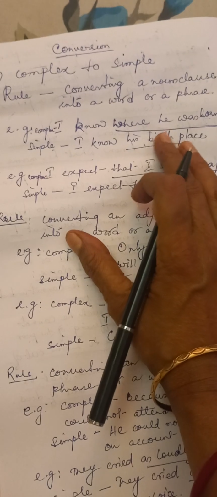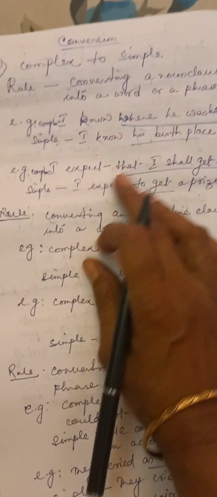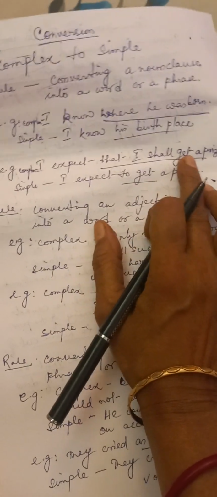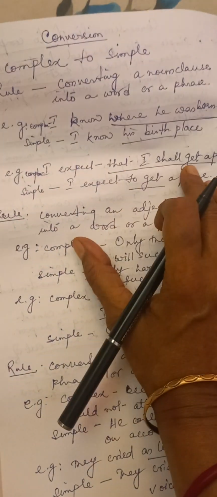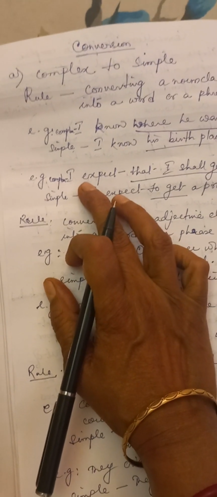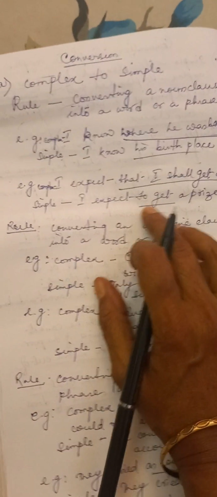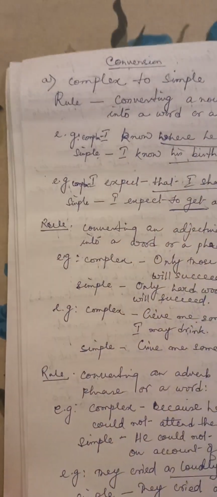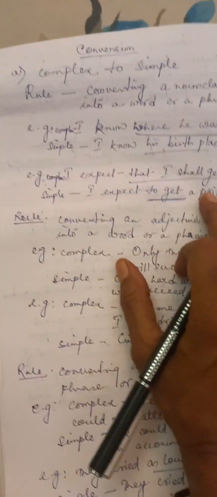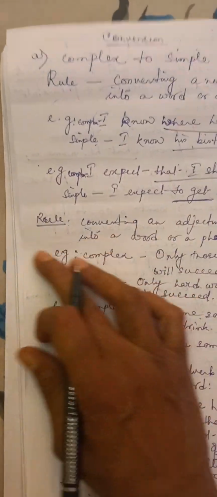So we are changing the clause into a phrase. Another example, I expect that I shall get a prize. In the simple form, I expect to get a prize. Here we are using what? A non-finite verb, an infinitive, and we are making it into a simple sentence.